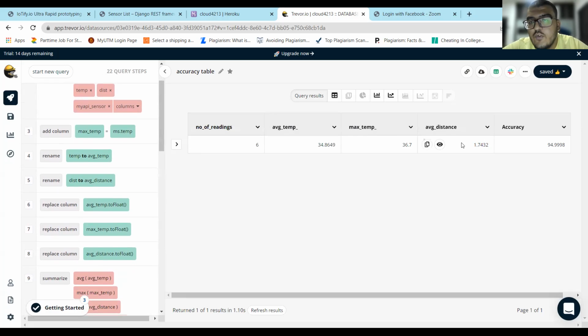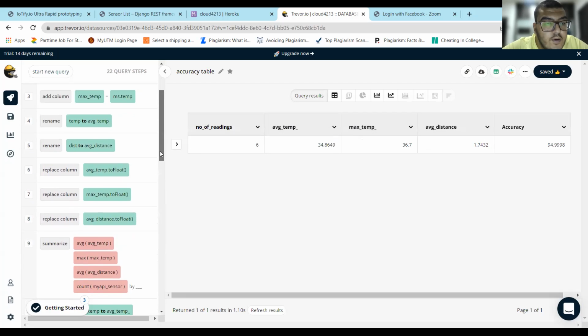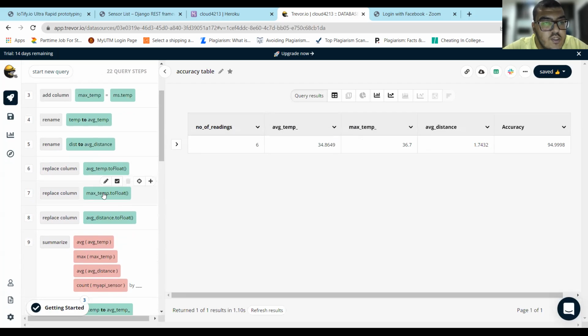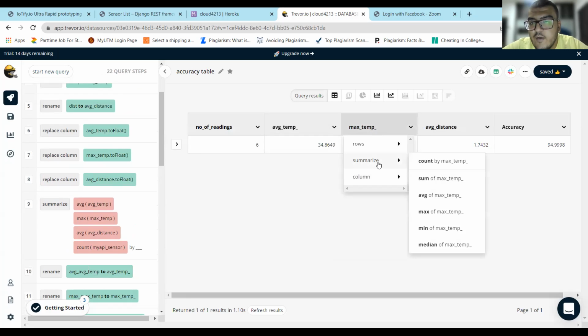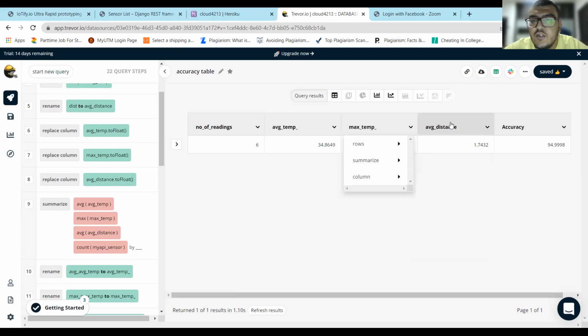I changed all of these variables into arrays, and here you can see I changed them all to float, so I can calculate the average temperature. I use the summarize function to calculate the average temperature, and here the summarize function to calculate the maximum temperature. Also here the average distance.